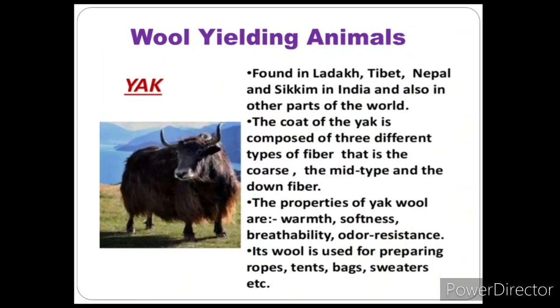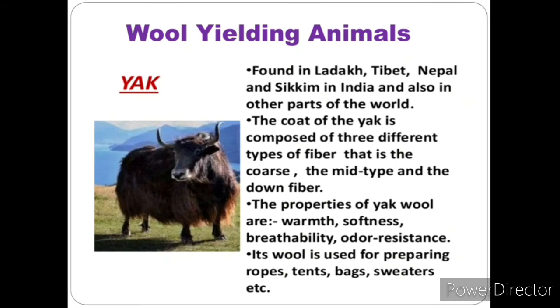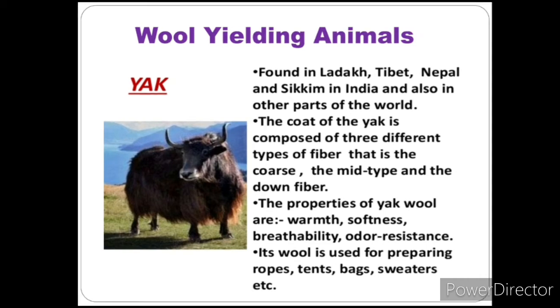In the list of wool yielding animals, first of all we discuss yak. Yak is found in Ladakh, Tibet, Nepal and Sikkim in India and also other parts of the world. The coat of yak is composed of three different types of fibers: the coarse, the mid-type and the down fiber. The properties of yak fiber are softness, odor resistance and warmth. Its wool is used to prepare rope, tents, bags, sweaters, etc.